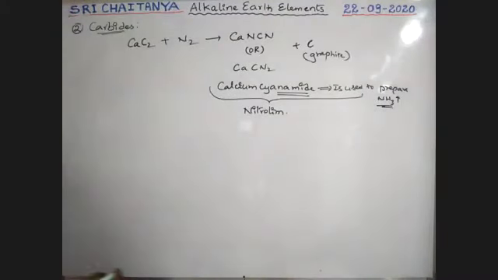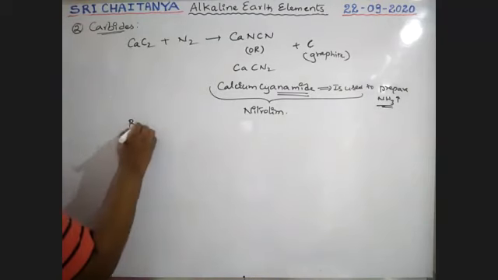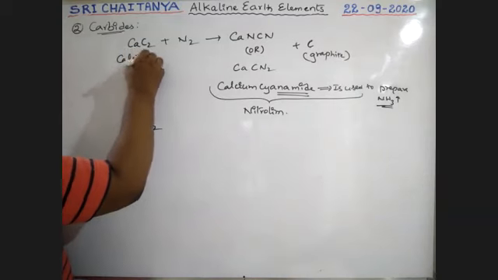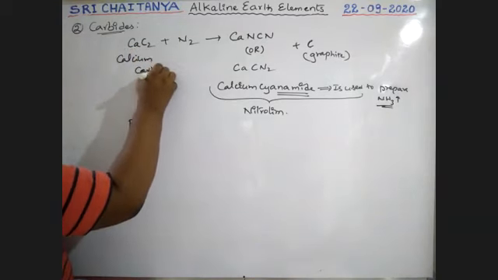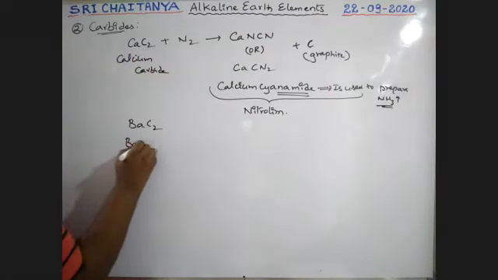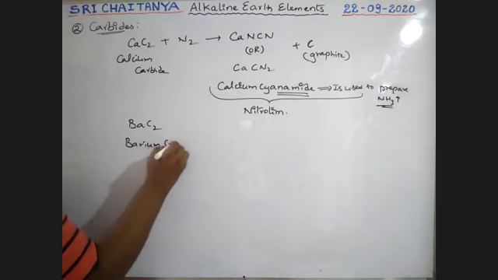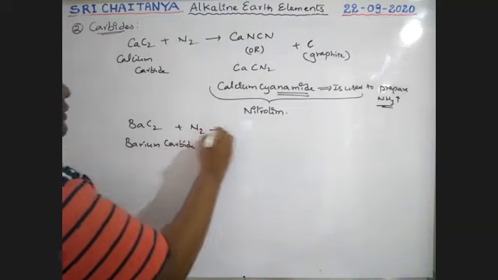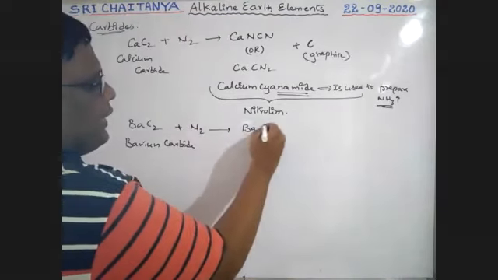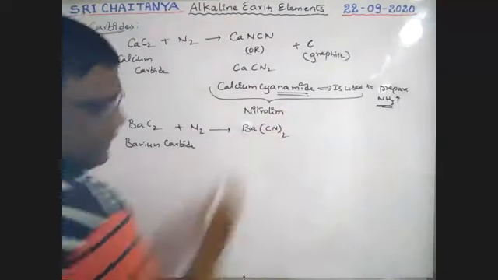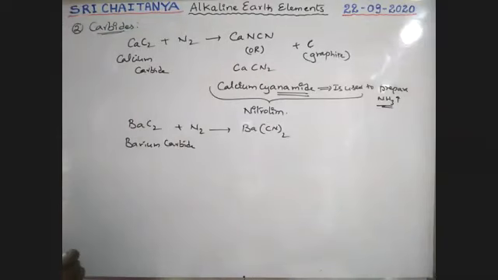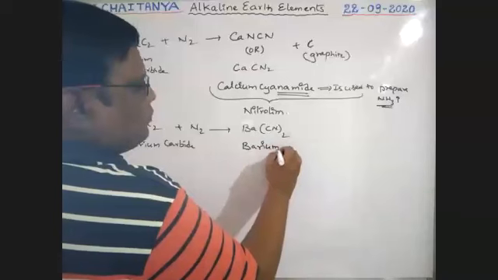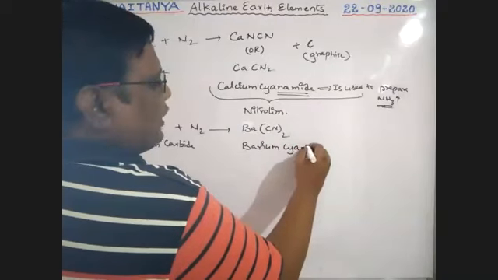Now barium carbide, BaC2. That was calcium carbide; this is barium carbide. On reaction with nitrogen it gives Ba(CN)2, which is called barium cyanide.